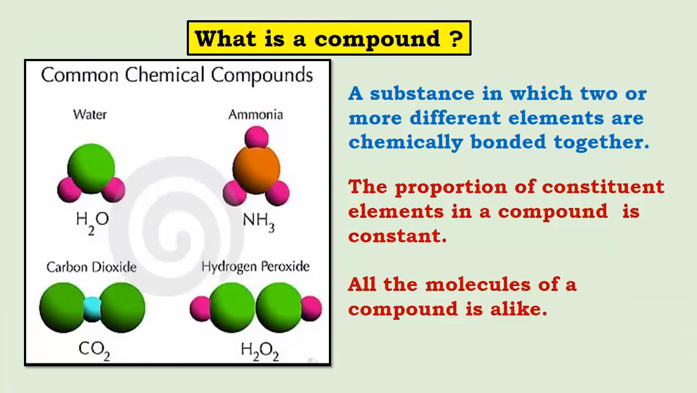Now, what is a compound then? A substance in which 2 or more different elements are chemically bonded together, and here the proportion of constituent elements in a compound is constant, it is fixed, and as in the case of an element, all the molecules of a compound are alike.